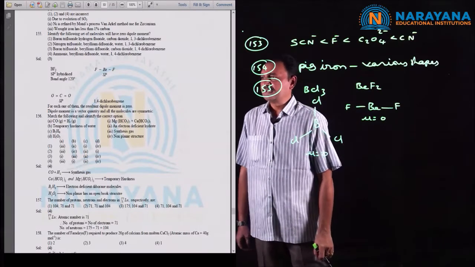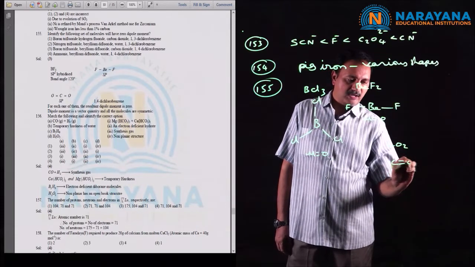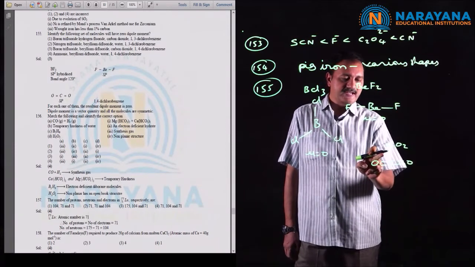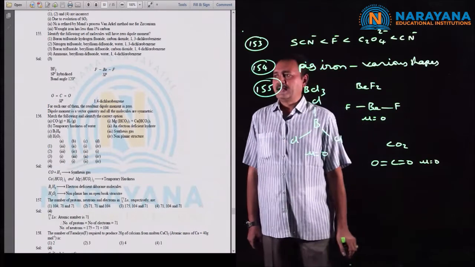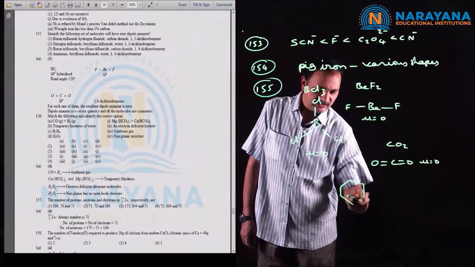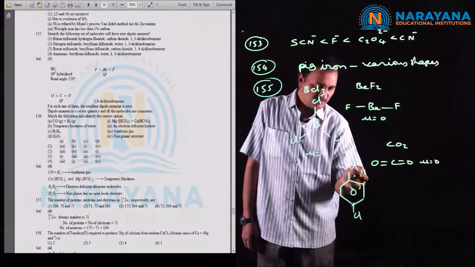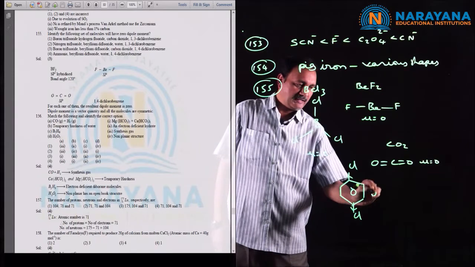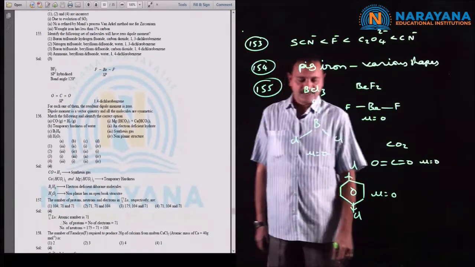And the next one is carbon dioxide. Now the structure of carbon dioxide is carbon double bonded to oxygen, double bonded to oxygen. This bond moment is cancelled by this bond moment, and here also the dipole moment is equal to 0. And the next one is 1,4-dichlorobenzene. Now this is the structure of 1,4-dichlorobenzene. This bond moment is in this direction and this bond moment is in the opposite direction. Here also the net dipole moment is equal to 0. Now the correct option is the third option.